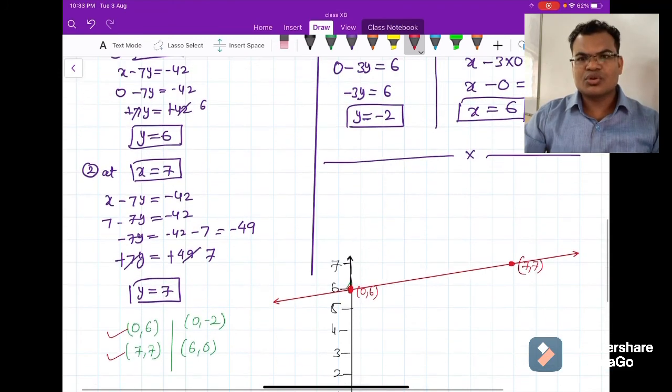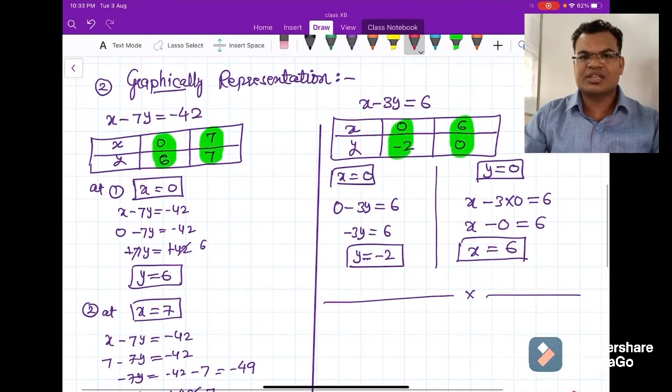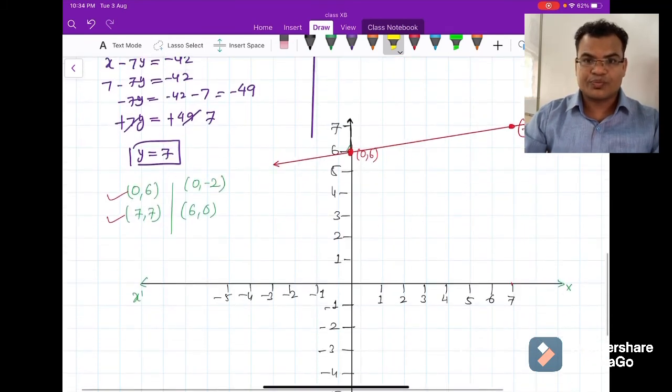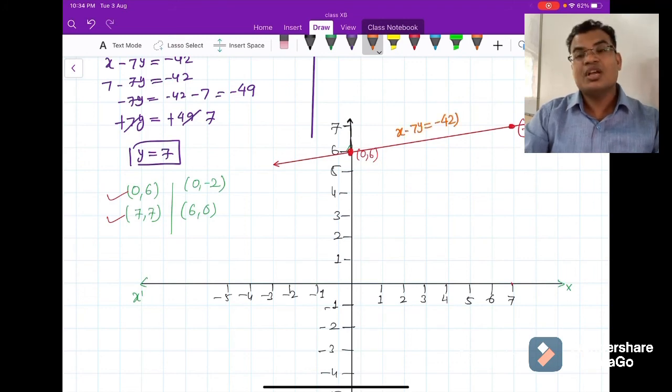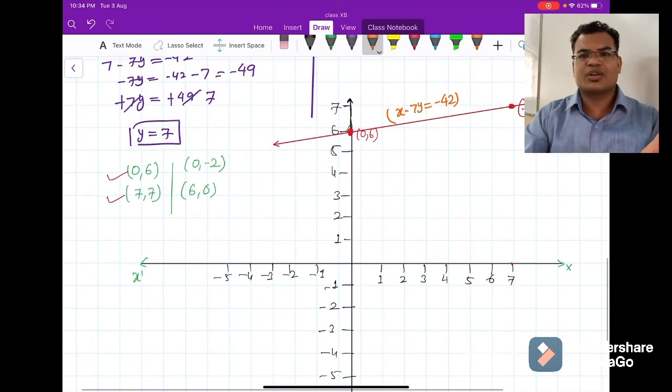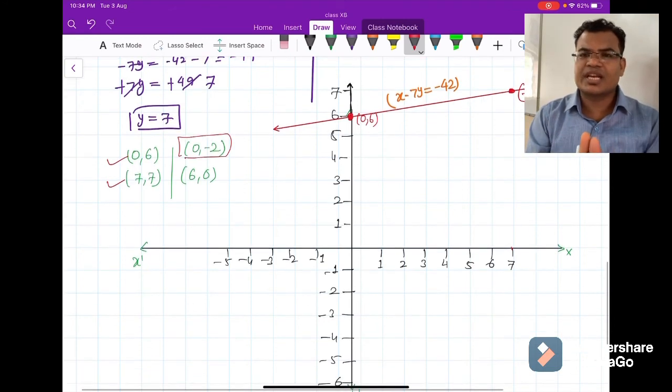Understood, guys? So you can see here the graphical representation of the first equation, that is x minus 7y equals minus 42. So you can write down on this graph if you want. You can write x minus 7y is equal to minus 42. This is the straight line for the particular equation, that is x minus 7y equal to minus 42. Okay, now the same story you will repeat for the second equation also.